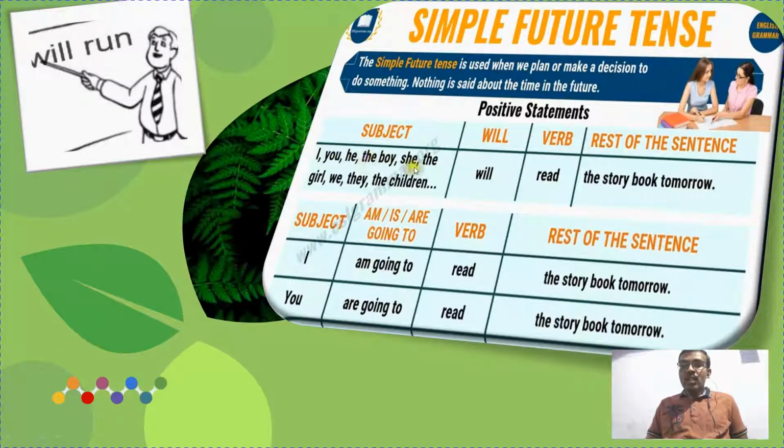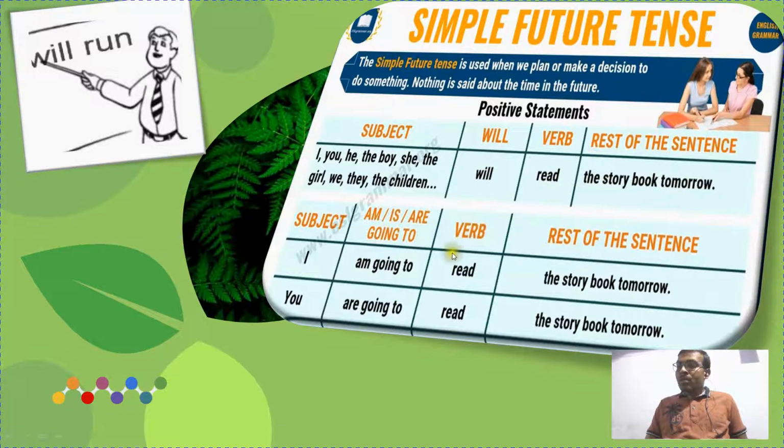Subject here: I, you, he, the boy, she, the girl, we, they, the children, whatever it may be, whether a singular or plural subject, is placed here, followed by will. For all singular and plural subjects, only the form will is used, and the verb here is read. The rest of the sentence can be the storybook tomorrow. Let us make it a sentence: I will read the storybook tomorrow. Likewise we can make more.